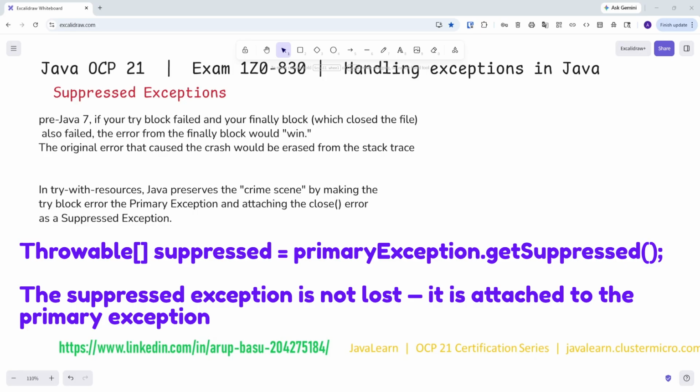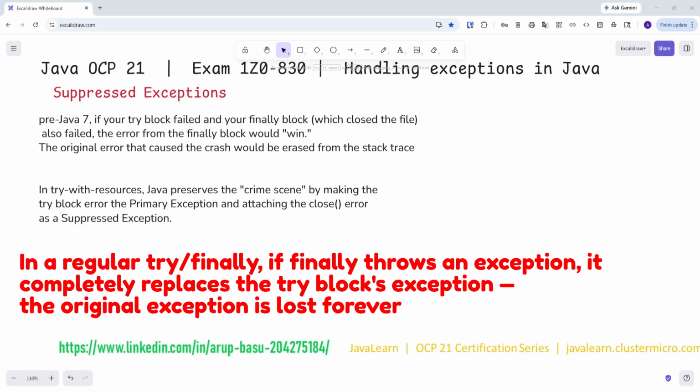The suppressed exception is not lost. It is attached to the primary exception. This is specific to try with resources. In a regular try finally, if the finally throws an exception, it completely replaces the try block's exception. The original exception is lost forever. Try with resources is better because neither exception is lost.